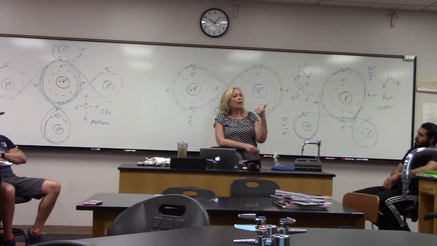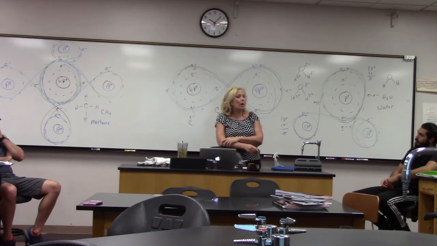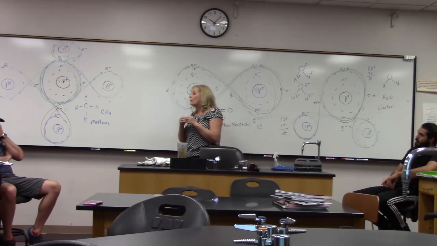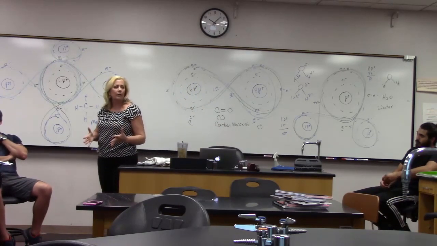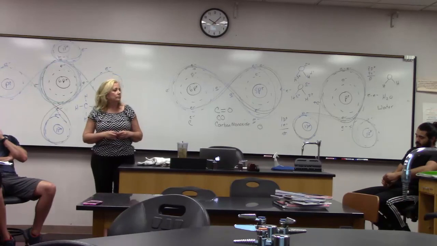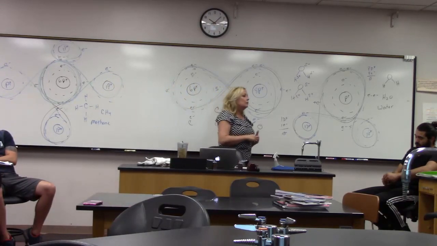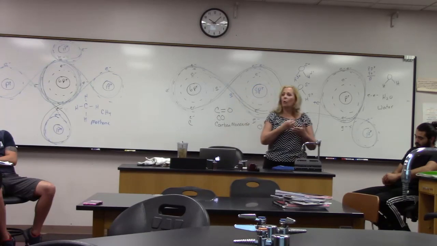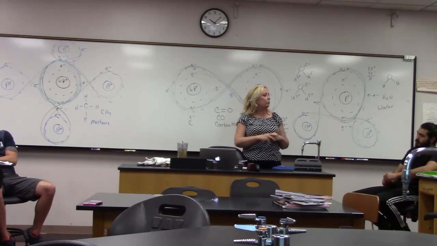So, number one, hydrogen bonds are weak bonds. Takes very little energy to make them or break them. And the last thing I want you to know about hydrogen bonds is that they form very quickly and they can break apart very quickly. And that's going to be really important, especially when we start talking about proteins. Because bonding in proteins has to go really fast. So hydrogen bonds can form quickly and they can break quickly.